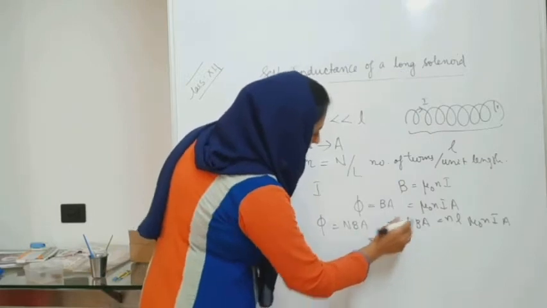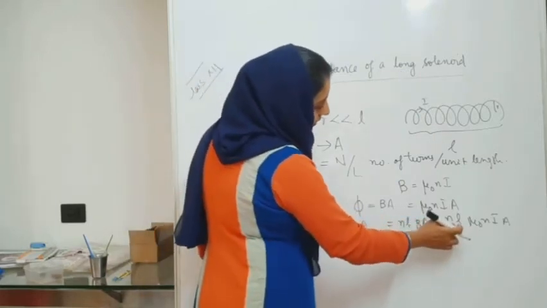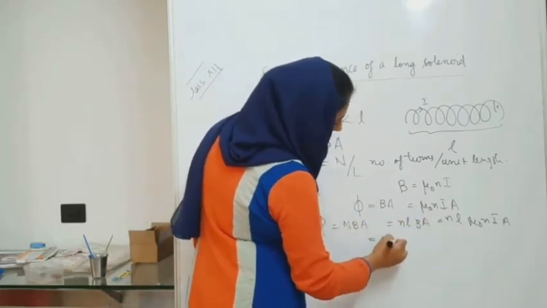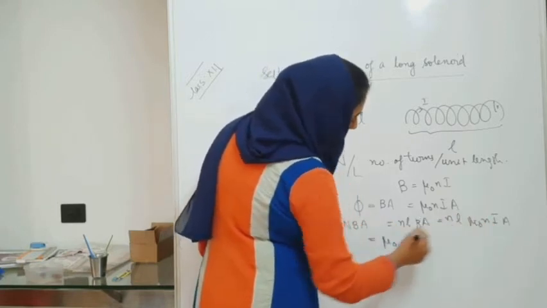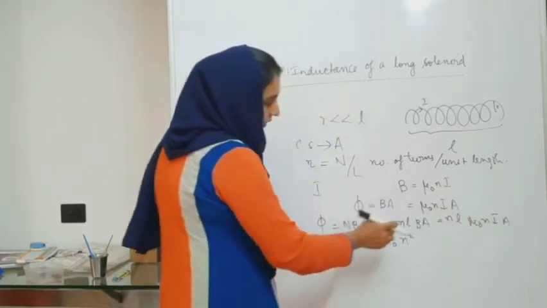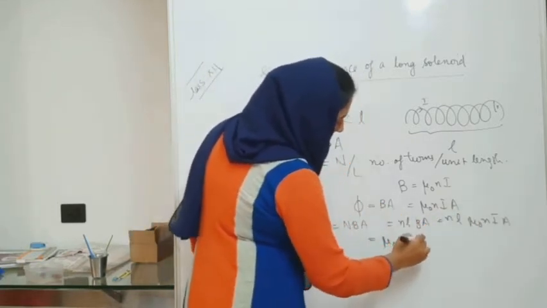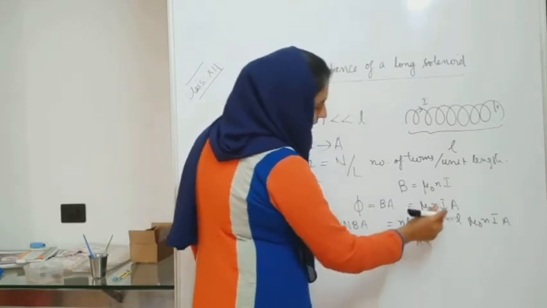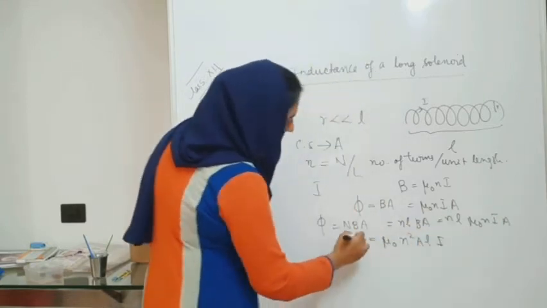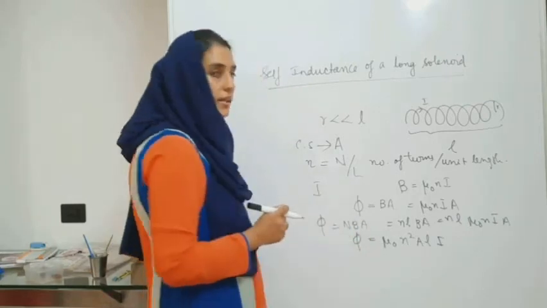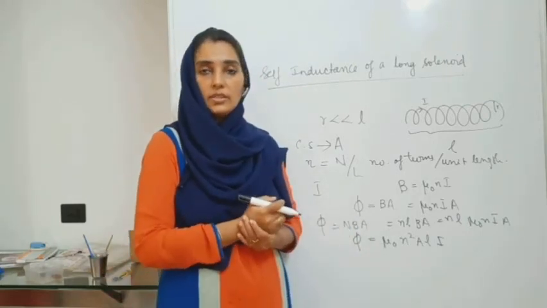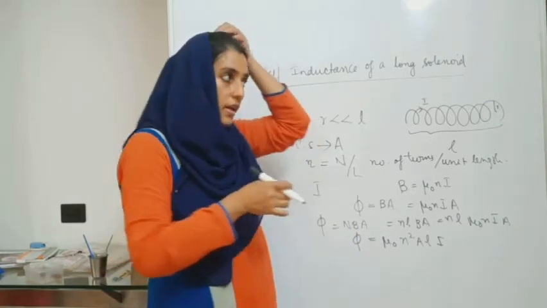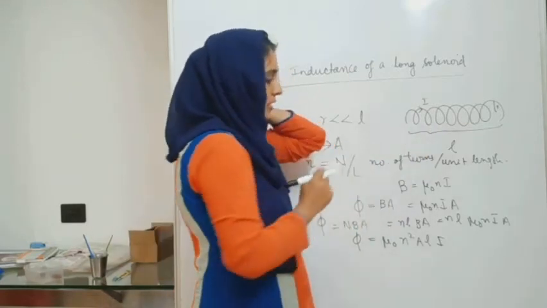Now what is this? We can write it as mu 0 first, n into n will become n square, then we have A into L, then you have I. So this is the total flux linked with each turn, times the total number of turns of the coil of the solenoid.